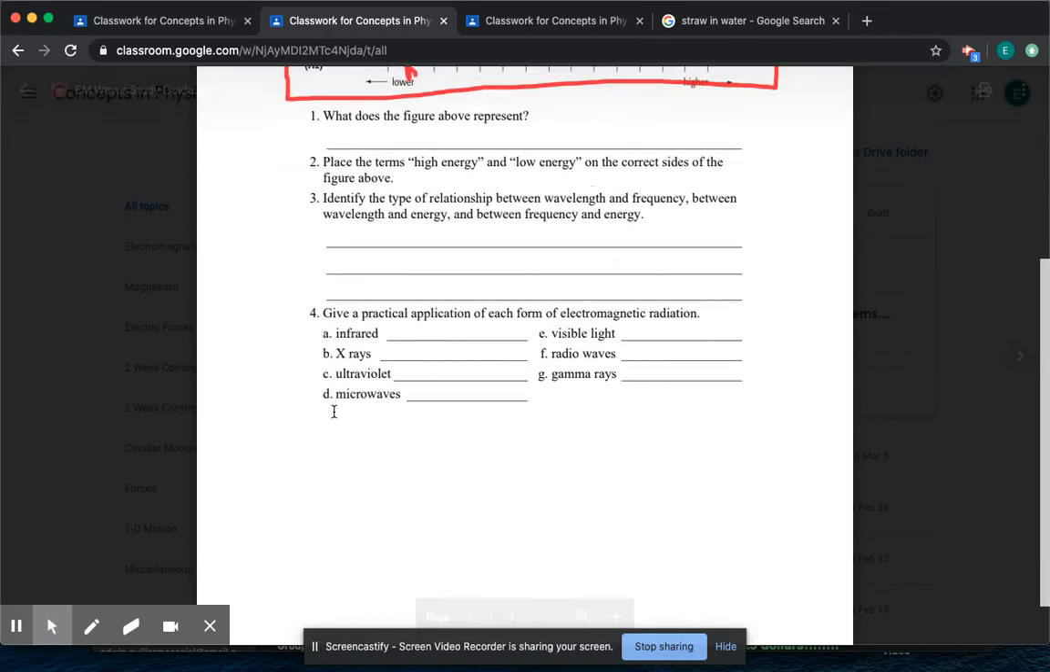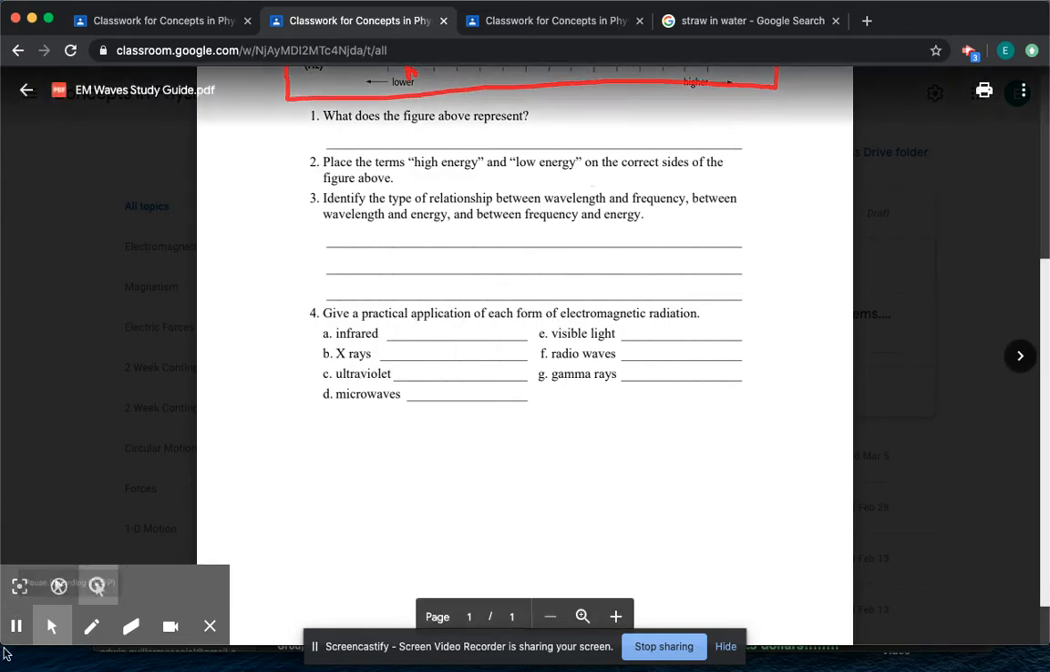And then number four says give a practical application of each type of radiation. Basically, what are they used for? X-rays are used in hospitals to check for bone fractures. You've seen that one before. Some of you may have broken something before and had to get that done. Ultraviolet, we use in black lights to sanitize things. So they're asking you to give an application. What is one way you can use these things in real life?